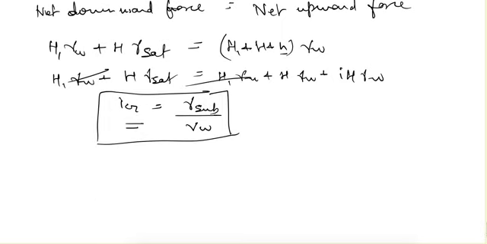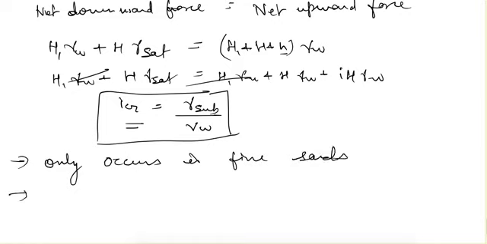So there are some more points about it, like it only occurs in fine sands. So why does it not occur in clay? For clay the shear strength is given as C plus sigma tan phi.